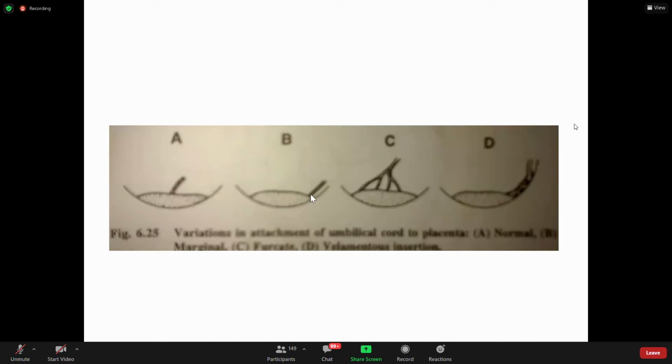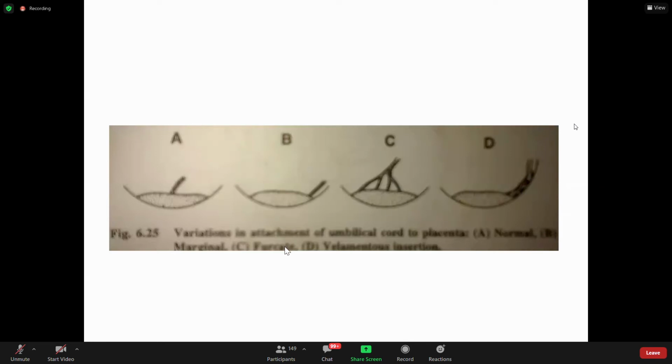As you can see, this is on the extreme side of the placenta. So this is called marginal insertion. This is C, which is furcate. Furcate means branching. So the umbilical cord is not single, but when it is inserted on the fetal surface of the placenta, it branches itself into many.